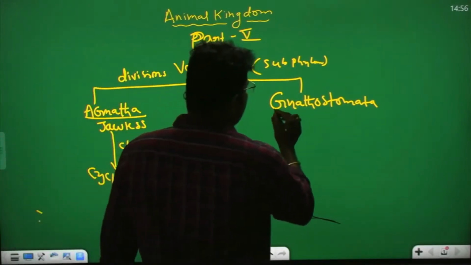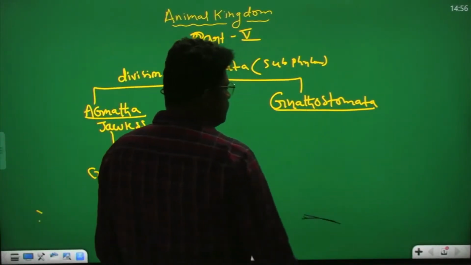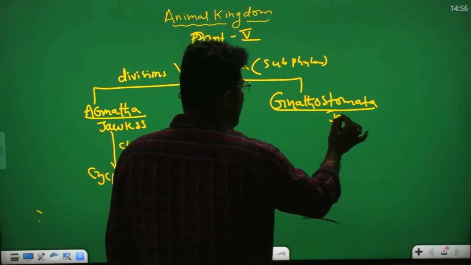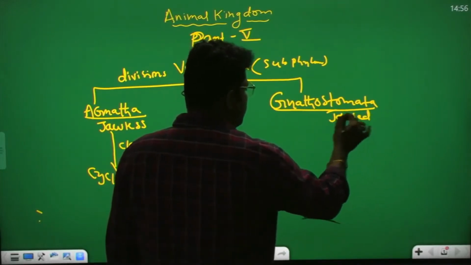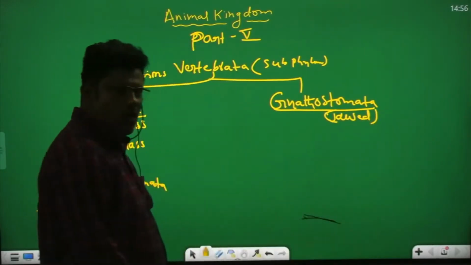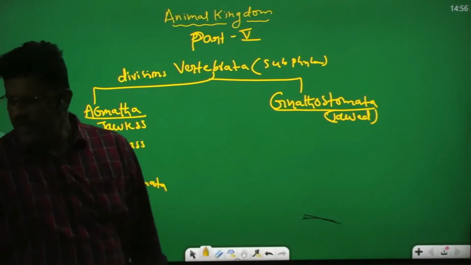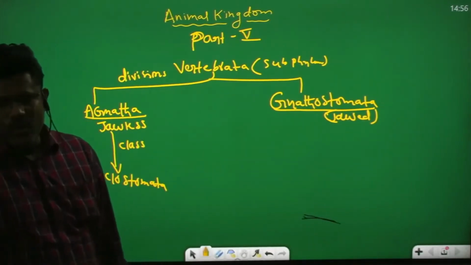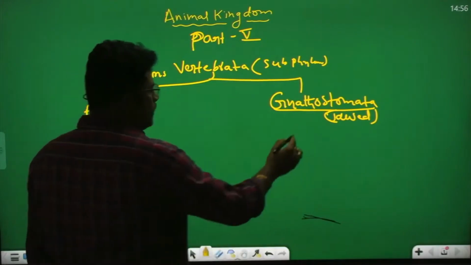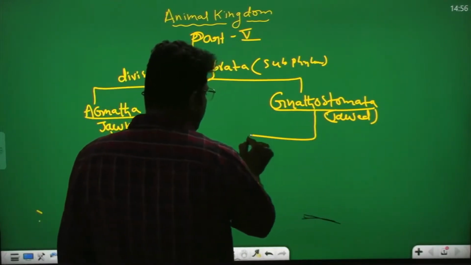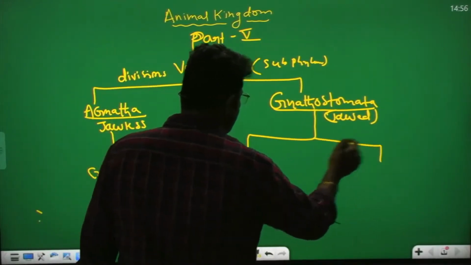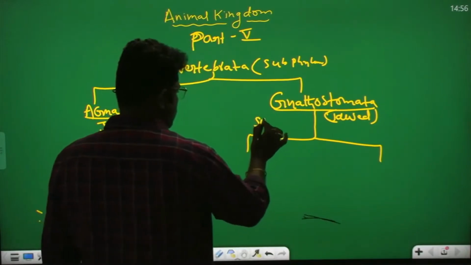Now take the Gnathostomata, jaws. So they are the jawed organisms. Jaws are present. This Gnathostomata is divided into 2 superclasses.